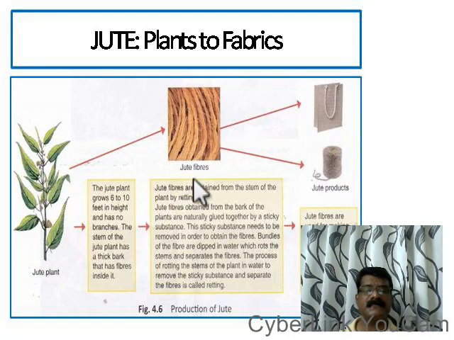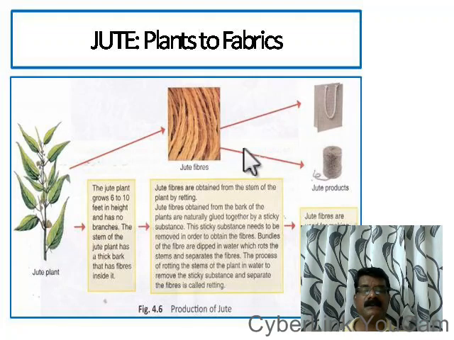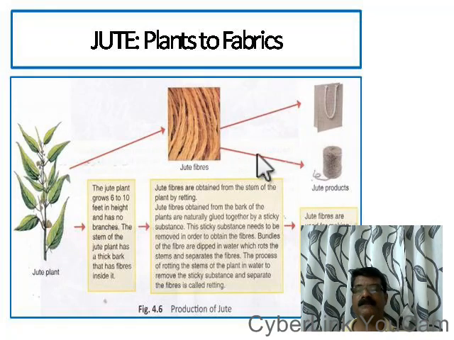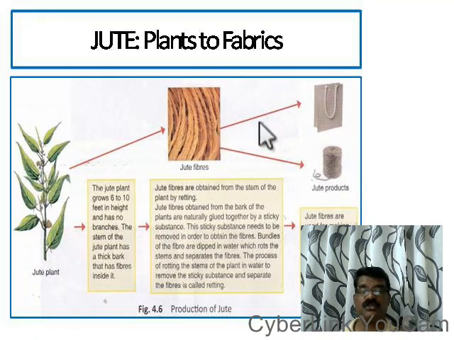See, this is how the jute plant looks. From the stem you will be getting the fibers, and the fibers are made into yarns. Jute fibers are of different uses. Jute clothes can be made. Jute is used for making mats, carpets. Jute bags are there. Hats and caps are made out of jute plants. So it is a very useful plant.